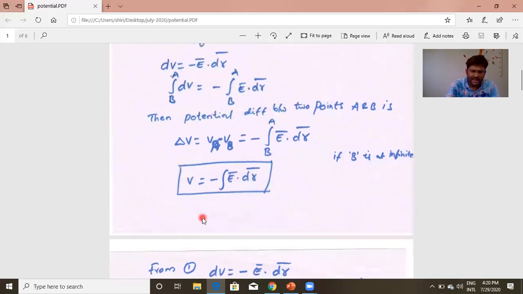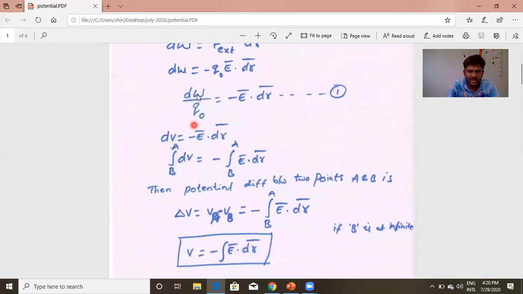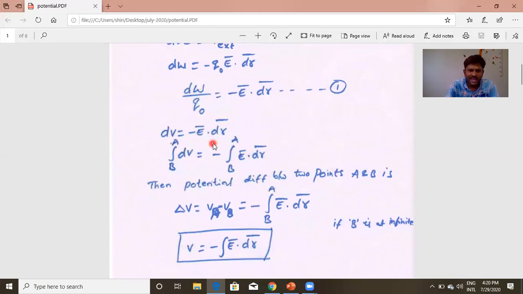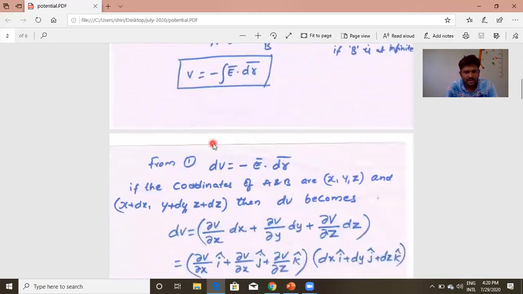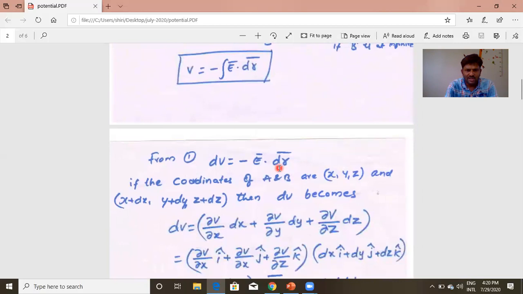Now again, I take dW by Q naught equal to minus E bar dot dr bar, which is written as dV is equal to minus E bar dot dr bar. I am considering that.